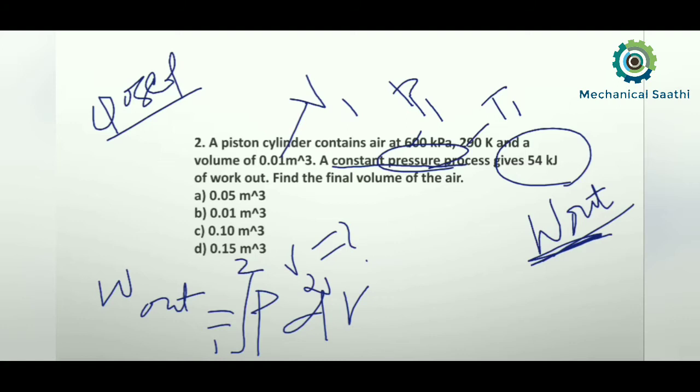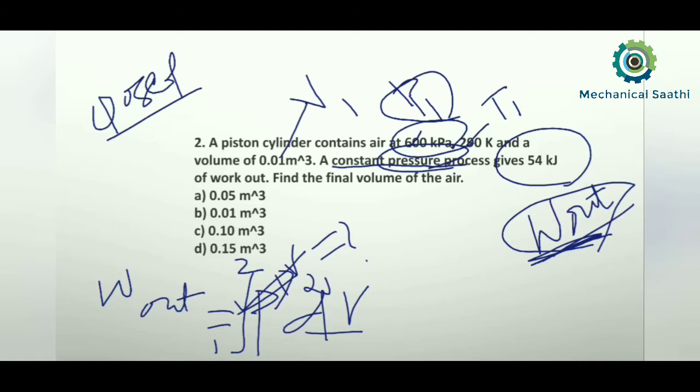Here W out is given to us, and for the constant pressure process P is also given, so we can write P1 equals P2. Pressure remains constant, so P we can replace by 600 kilopascal, and after integrating dV, I can write P into V2 minus V1.